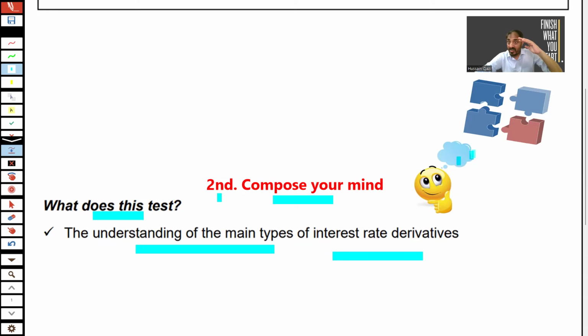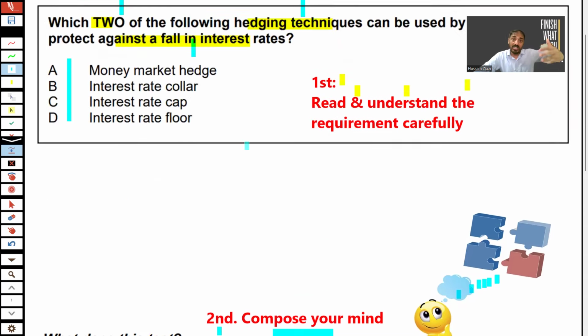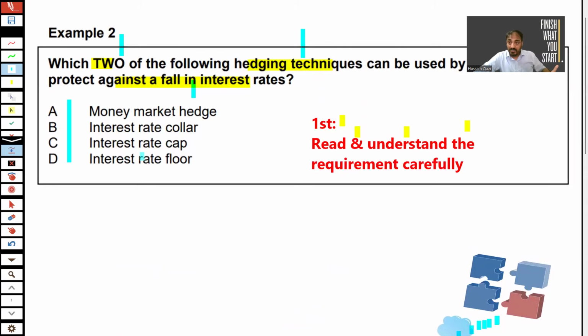Stay here and try to think what the question is about. That's the content of the syllabus. What's the requirement of the examiner? The content is interest rate hedging. Requirement identified: two points. Most technical point, falling interest.